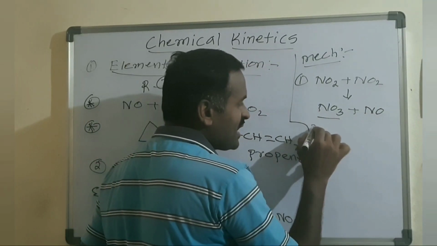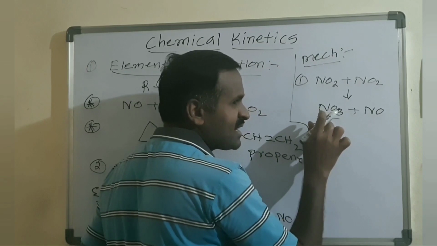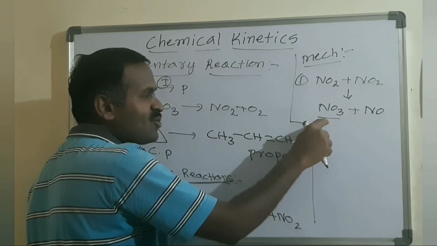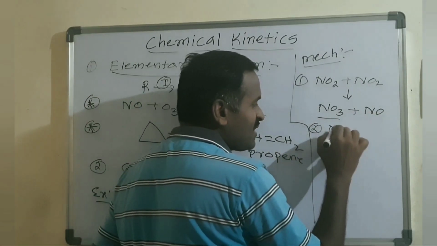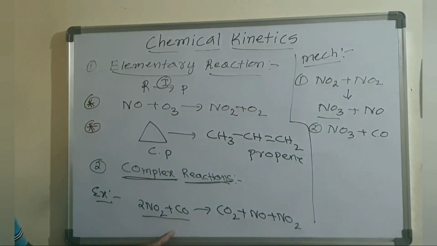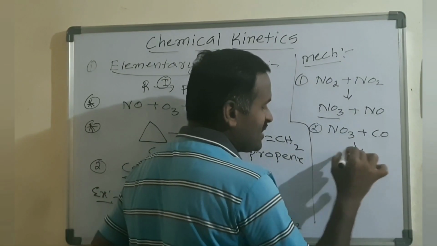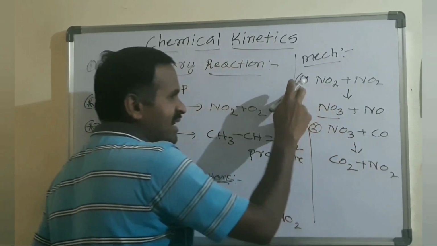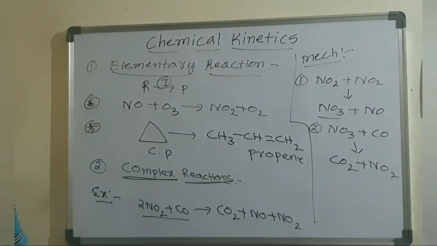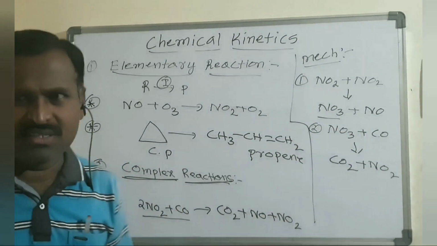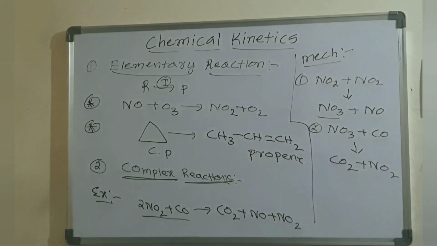So this NO3 is an intermediate, formed by these two reacting with each other. This intermediate NO3 will initiate the second step, and it can combine with carbon monoxide, and it forms CO2 plus NO2, right? So this is elementary step 1, this is elementary step 2. There are 2 steps present in this complex reaction. That means complex reactions are the chemical reactions in which 2 or more than 2 elementary steps are involved.